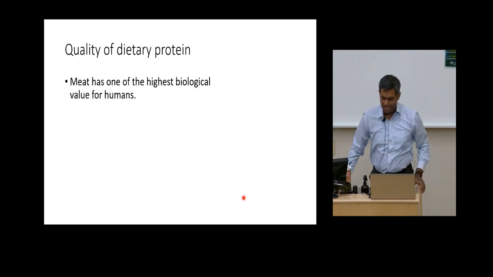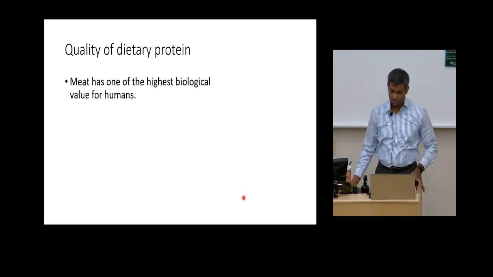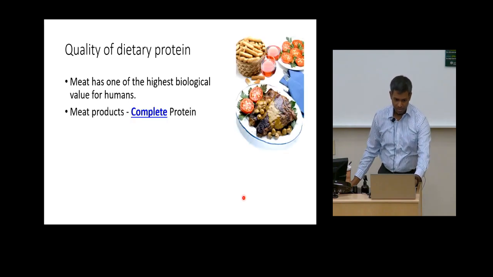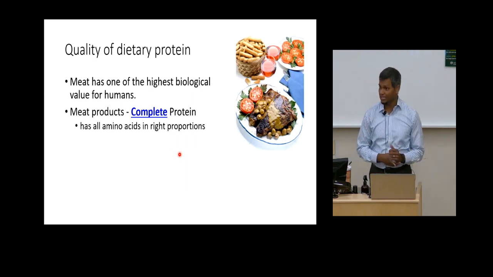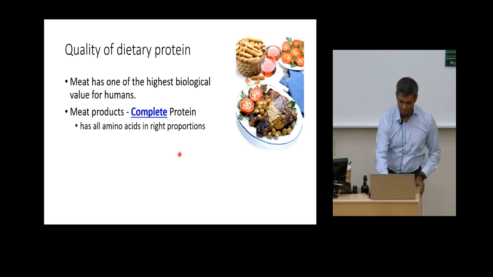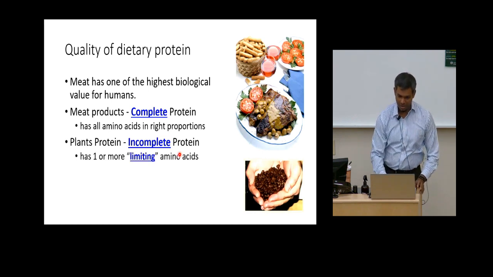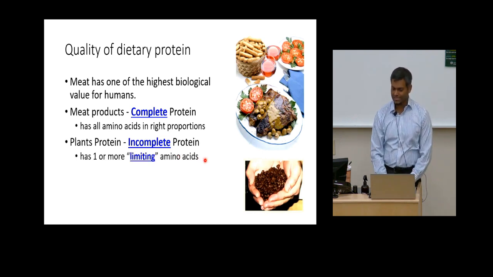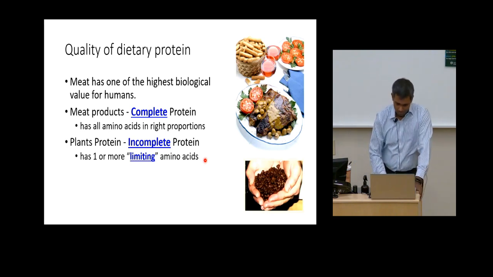So it's been said that meat has one of the highest biological values for humans in terms of dietary protein, and the reason is meat is said to be a complete protein because it has all of the essential amino acids which our body needs in the right proportions. Whereas if you look at plant sources of proteins, they are limiting in one or more amino acids, right? So that's why plant proteins are said to be incomplete proteins.